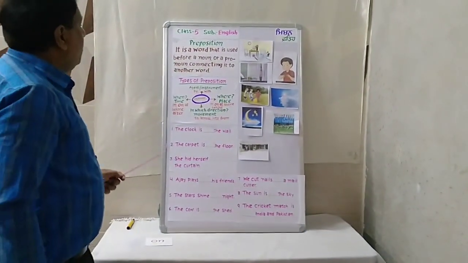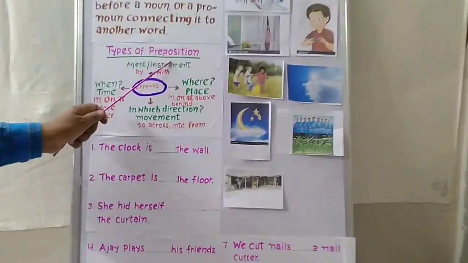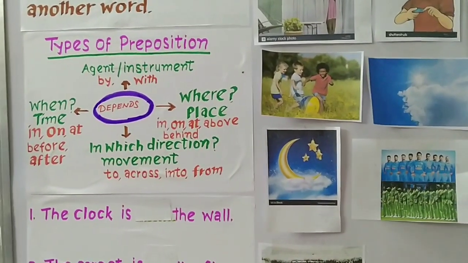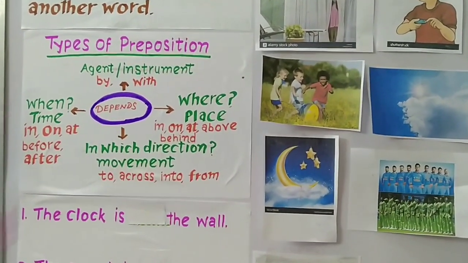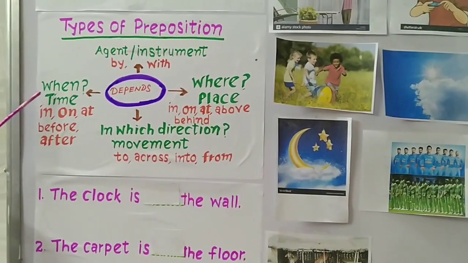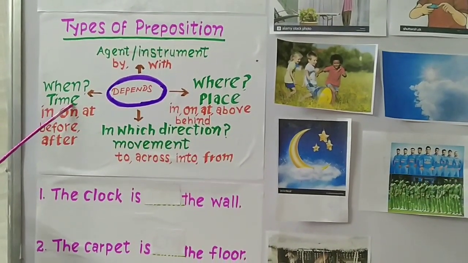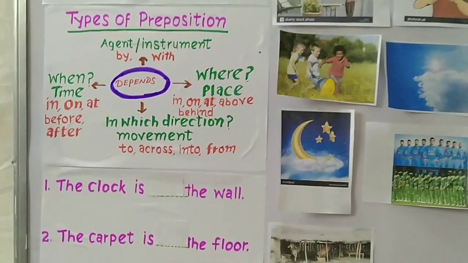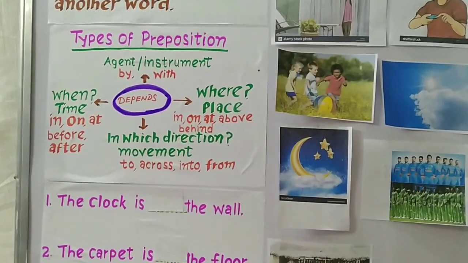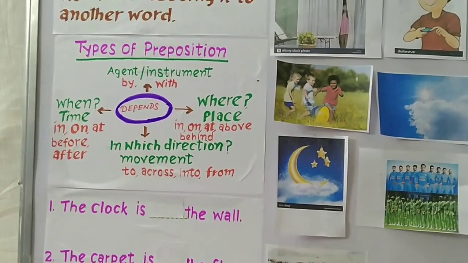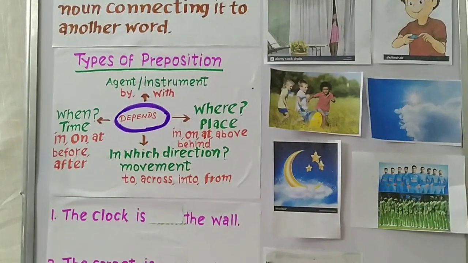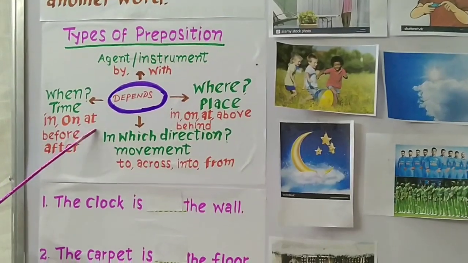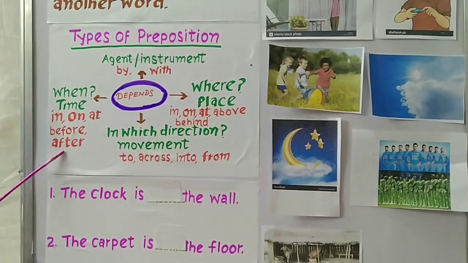Now students, we will discuss the types of prepositions. There are so many types of prepositions, but here we will discuss only 4 types. First of all, we will discuss the prepositions of time. Prepositions of time indicate when something happens or happened or will happen in the future. These are prepositions of time: in, on, at, before and after.